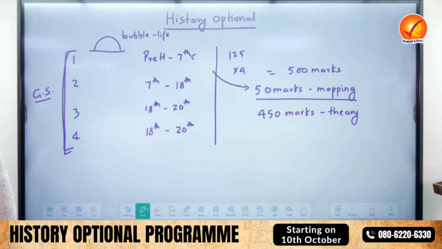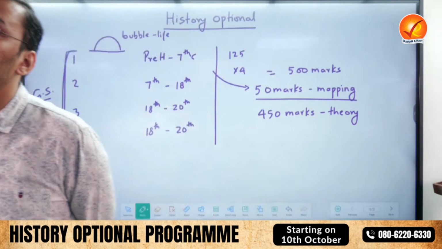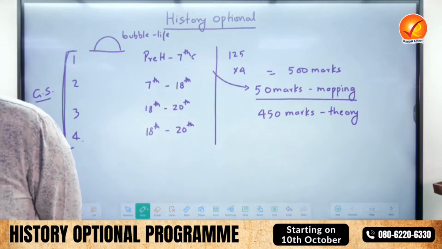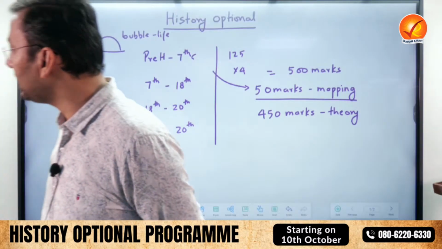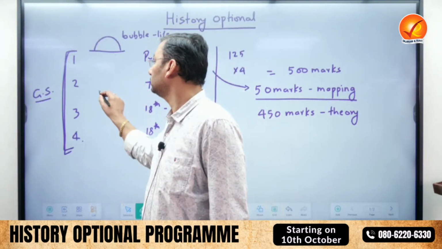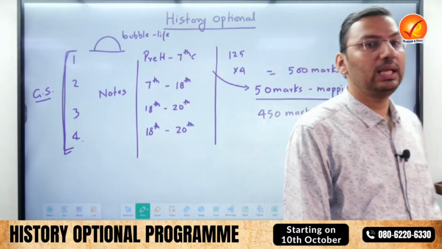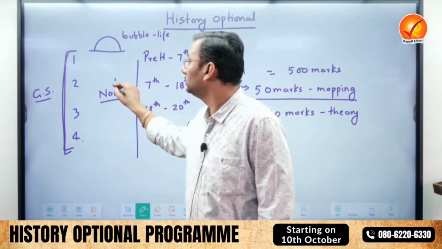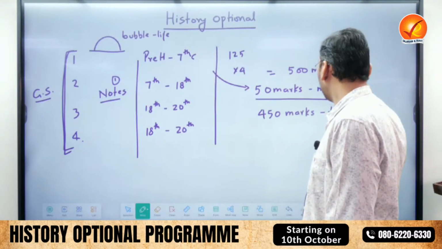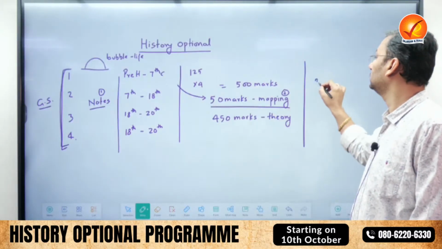Nearly virtually impossible to read, because the first 250 pages are of archaeology, which is not even asked in the exam. There are books like Romila Thapar and R.S. Sharma. These are insufficient books because they are written in the old style where economy and society is the focus. Now UPSC is focusing on religion also. So that's why class notes are the only thing you have to read. So class notes, first thing, plus mapping, second thing. And the third thing I would suggest, the only thing which is important for you, is answer writing.